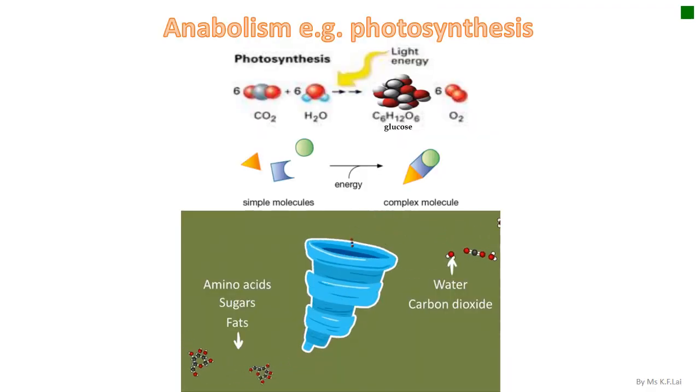An example of anabolism is photosynthesis. You have learned photosynthesis in Form 2. In photosynthesis, simple molecules such as carbon dioxide and water will be linked up together to form glucose. In this process, simple molecules are converted to complex molecules. Light energy is required in this process.